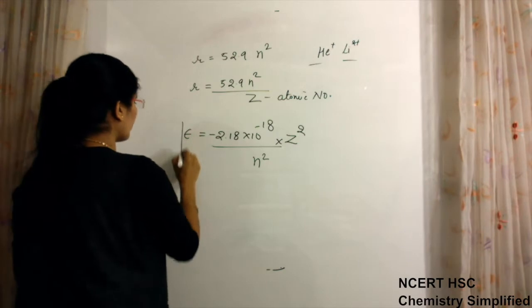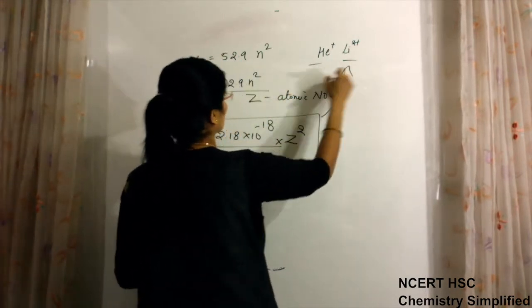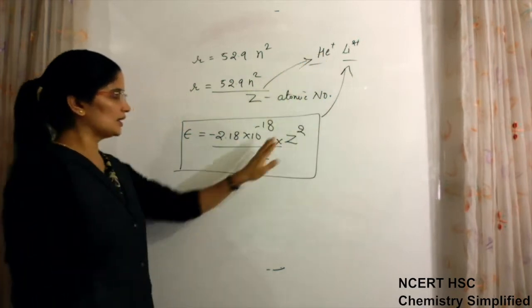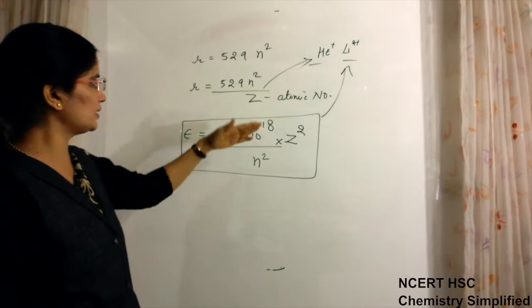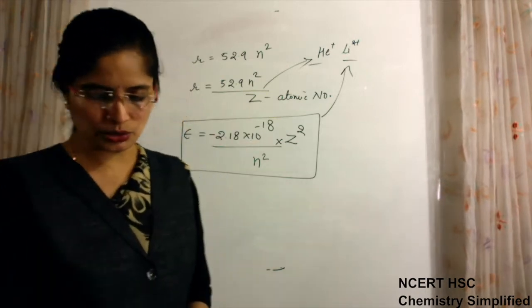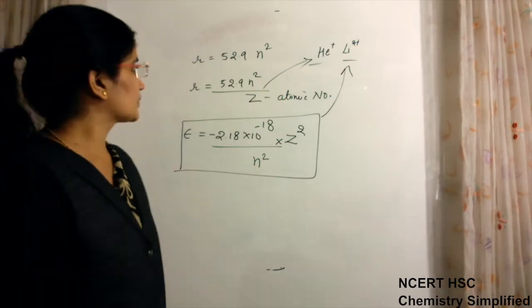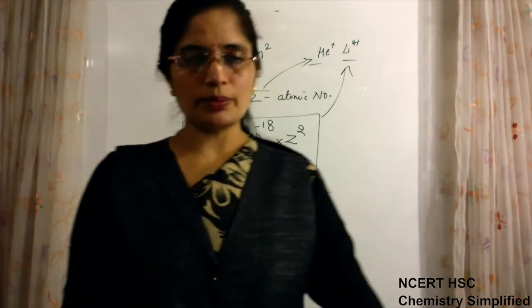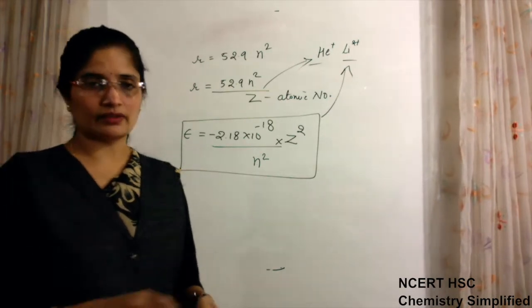So these are the formulas when we have to calculate the values for hydrogen-like species. And Z is not placed for hydrogen because Z is 1 for hydrogen. Okay, so this is about your Bohr's model. All the points of Bohr's model we have now covered.